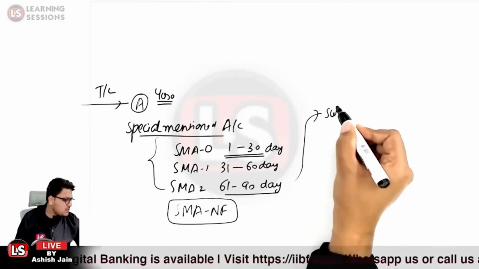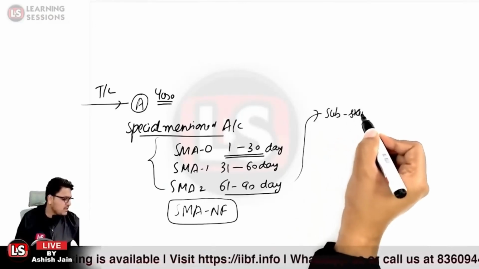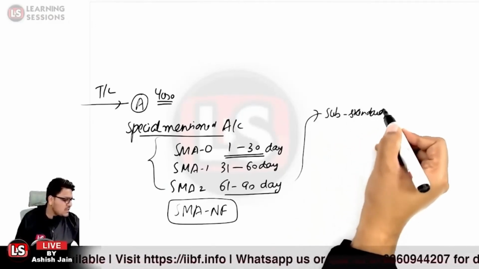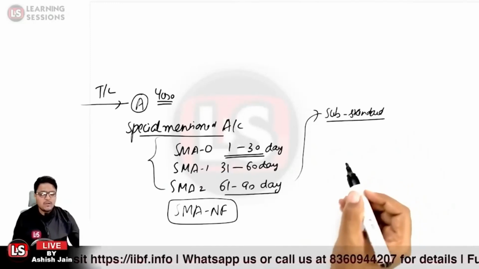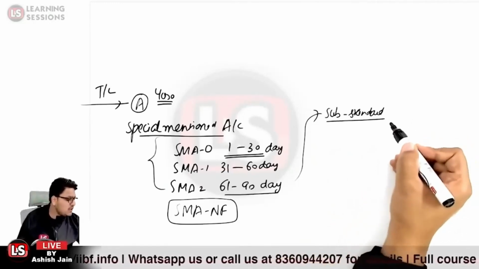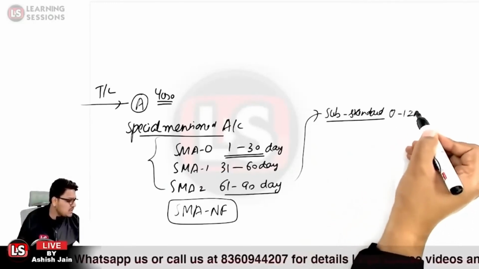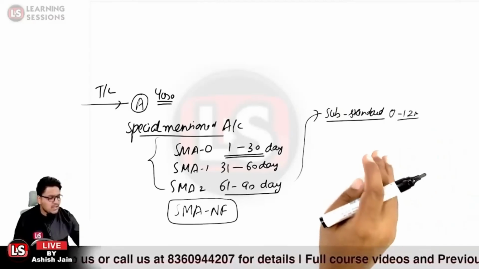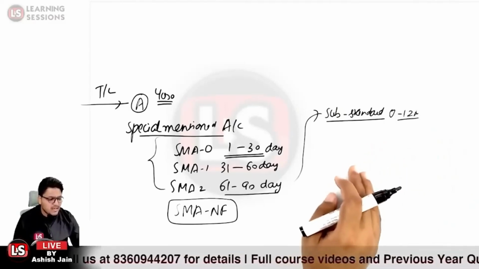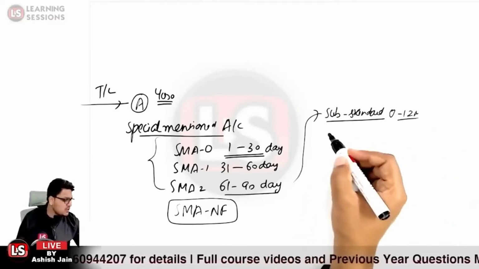It will be transferred to the substandard category, and it will stay there for an age of 12 months, that is from 0 to 12 months. Further, if the age exceeds this period, in that particular case it will be transferred to the doubtful category.